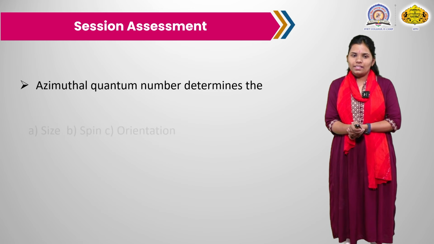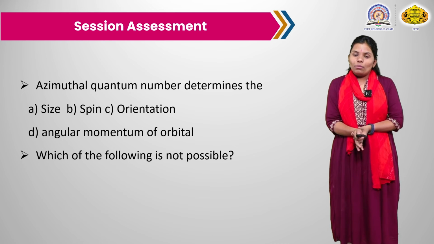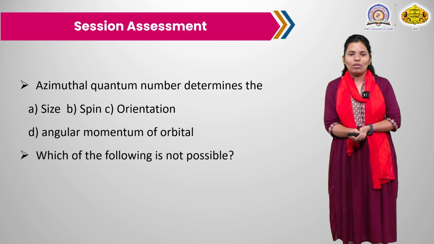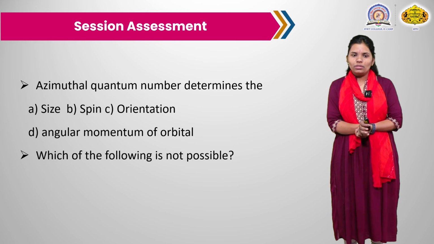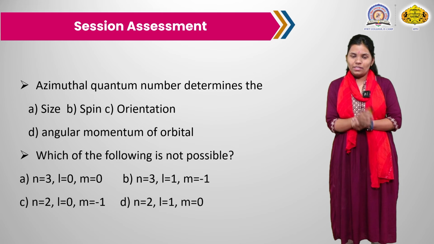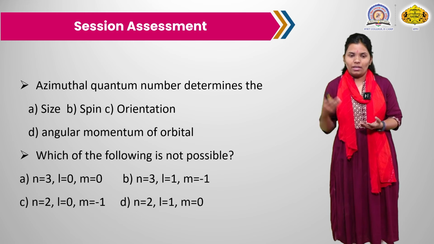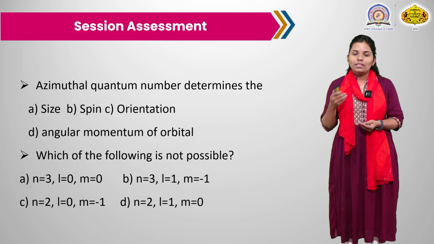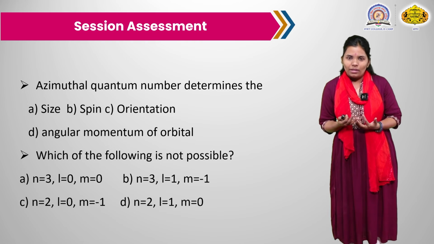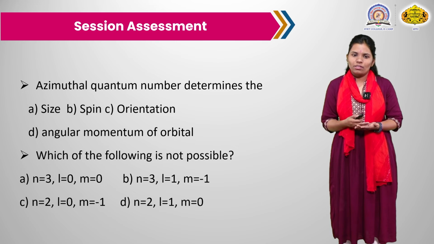So here are some examples regarding this session. The azimuthal quantum number determines the size, spin, orientation or the angular momentum of the orbital. With these 4 options, you have to choose what the azimuthal quantum number determines. As we have seen, the principal quantum number gives the size of the orbital, the azimuthal quantum number gives the shape of the orbital, the magnetic quantum number ml gives the orientation of the orbital, and the spin quantum number gives the spin of the electron, plus half or minus half.